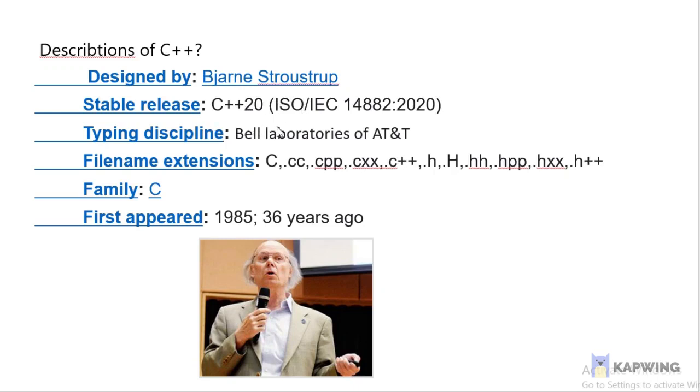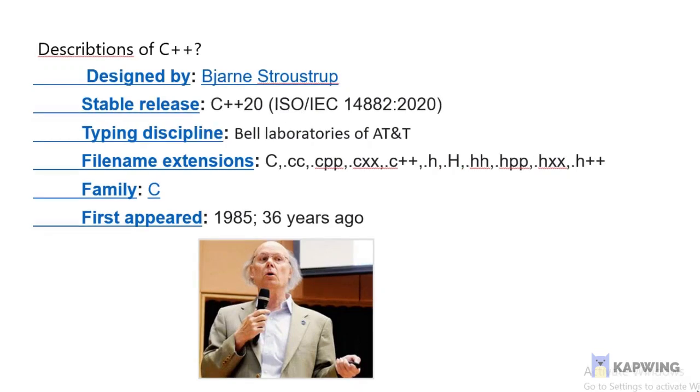Developer is Bell Laboratories of AT&T. AT means American Telephone and T means Telegraph. File extension names are .cpp and most used are C++. Its family type is C.